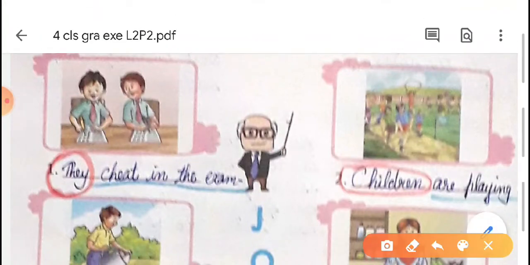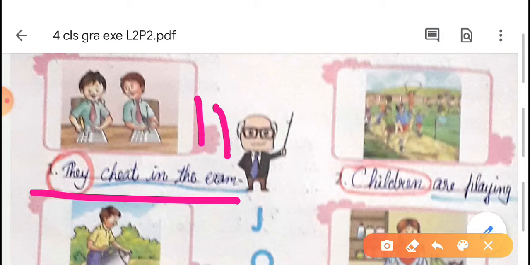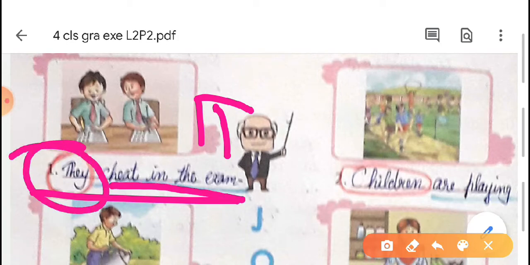The first one I have written: they cheat in the exam. According to the picture you have to make the sentence. Here they is the subject, that is why I circled it with a red pencil. Cheat in the exam, predicate. They is the subject, cheat in the exam, predicate.